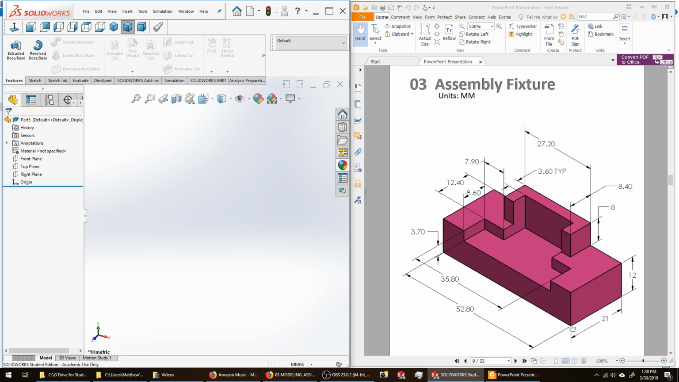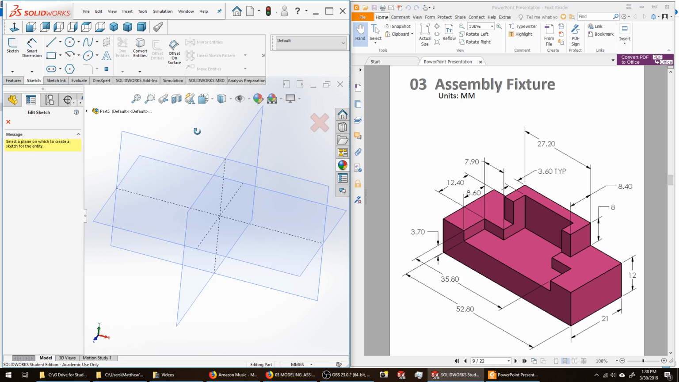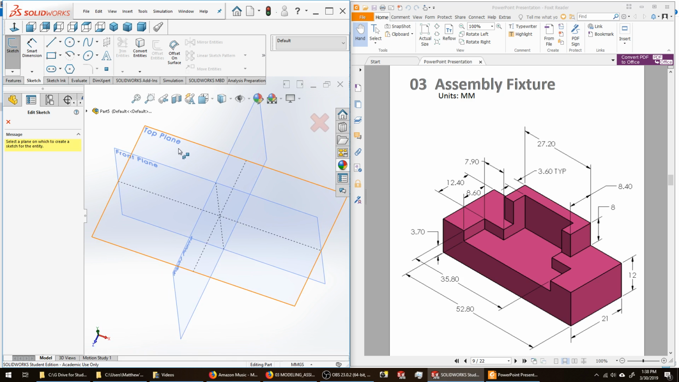Okay, so to create this, the first thing I'm going to do is create a rectangular sketch on the top plane and extrude it up 12 millimeters. So over in my SolidWorks file, I'm going to sketch. I'm going to create a new sketch. I'm going to create this one on my top plane.